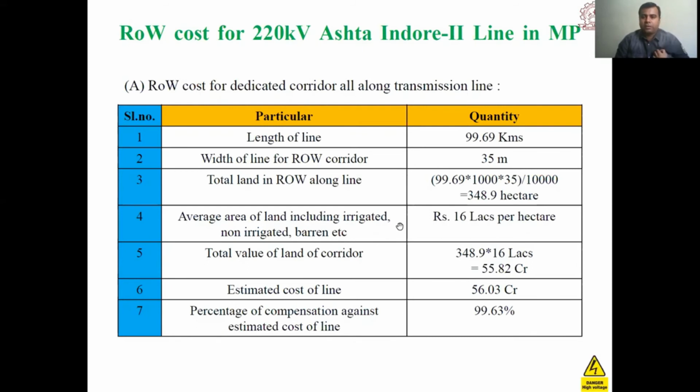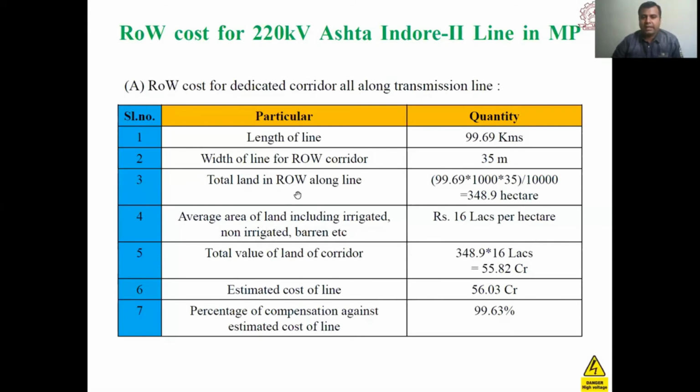For some idea, this is the data for the 220 kV Astha to Indore line in MP. The length of the line is about 100 kilometers, and the width of the right of way corridor is 35 meters for 220 kV lines.